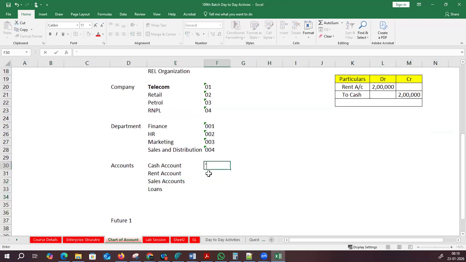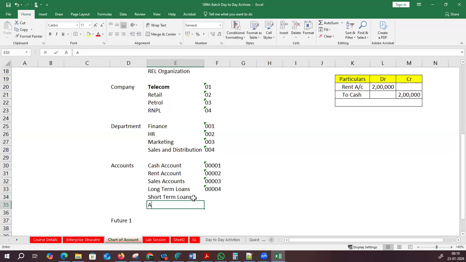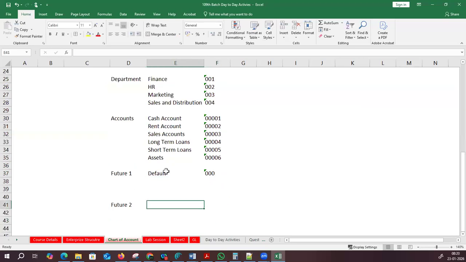For these accounts, I would like to go with this kind of numbering. This is the numbering. Short-term loans. This is long-term loans. Short-term loans. Assets. Like this, we have so many accounts. Now future one is for future purpose. I'm just making it a default. Default I will go with 000, and this future two is also default 000. I would like to go with this kind of process.